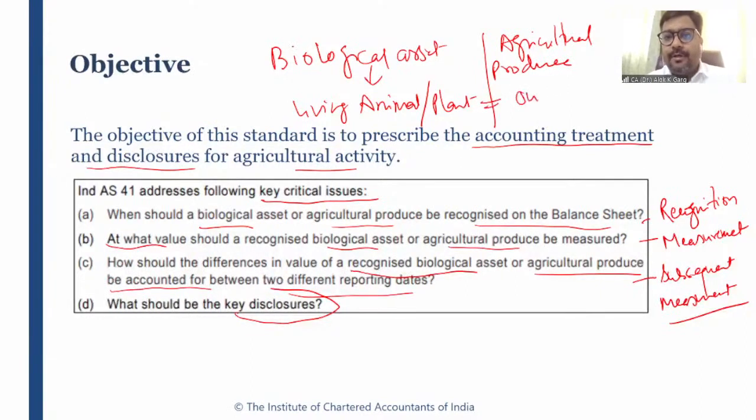It is the output from the biological asset, like milk is an output from a cow, which is a biological asset. A mango tree is a biological asset, a living plant, but mangoes are the output from the biological asset, which is meant by agricultural produce. Okay, clear?